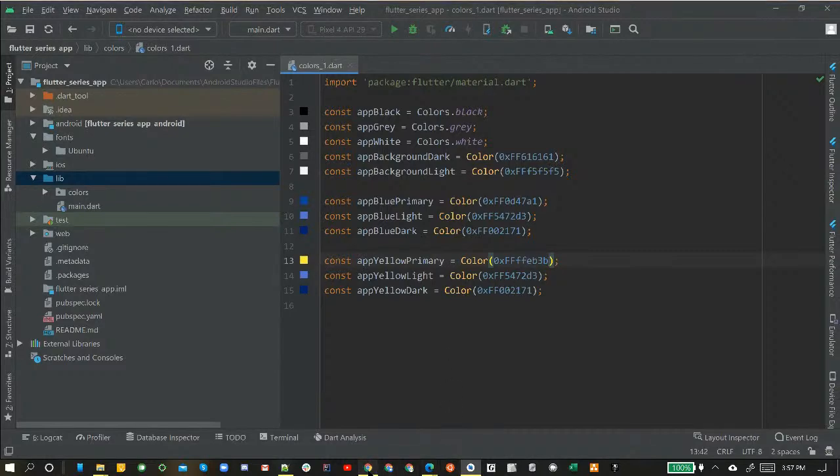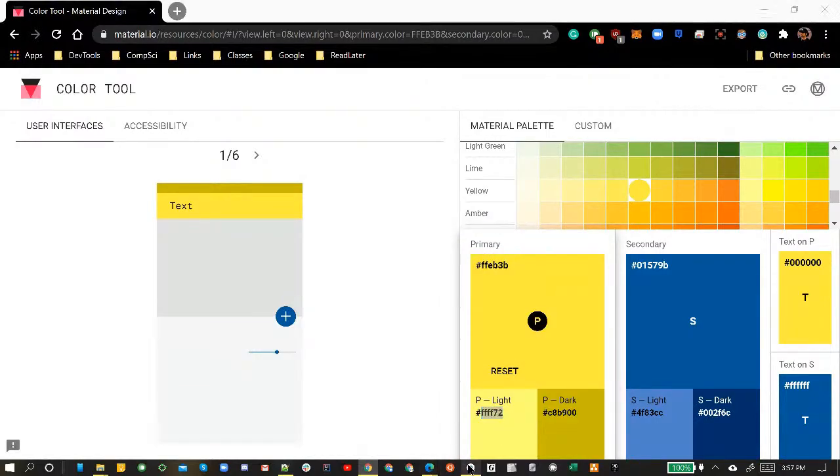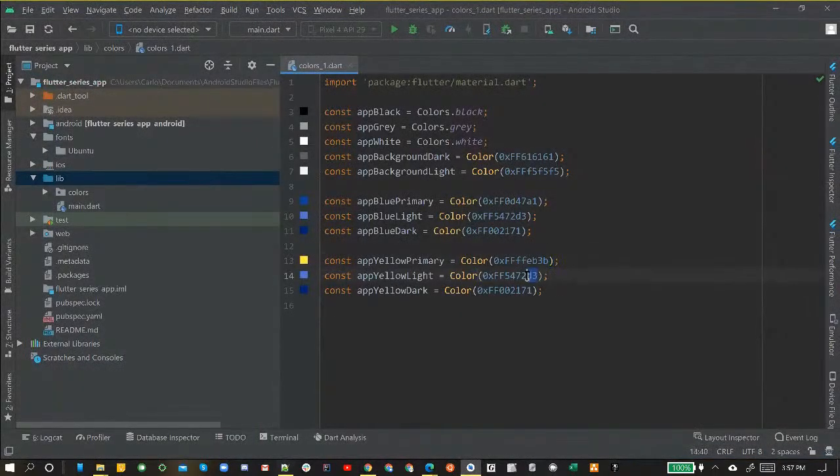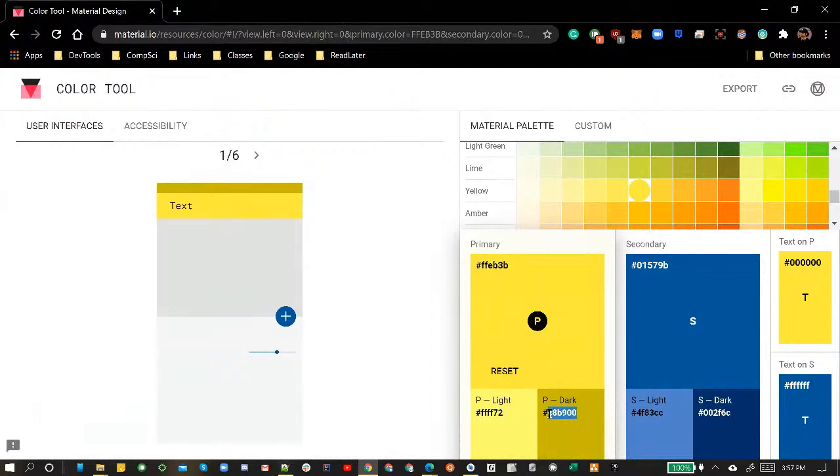So now we're going to come back and we're going to get our light version as well as the dark version. So we're going to put those in there, Control V, as well as the dark version. Control C.